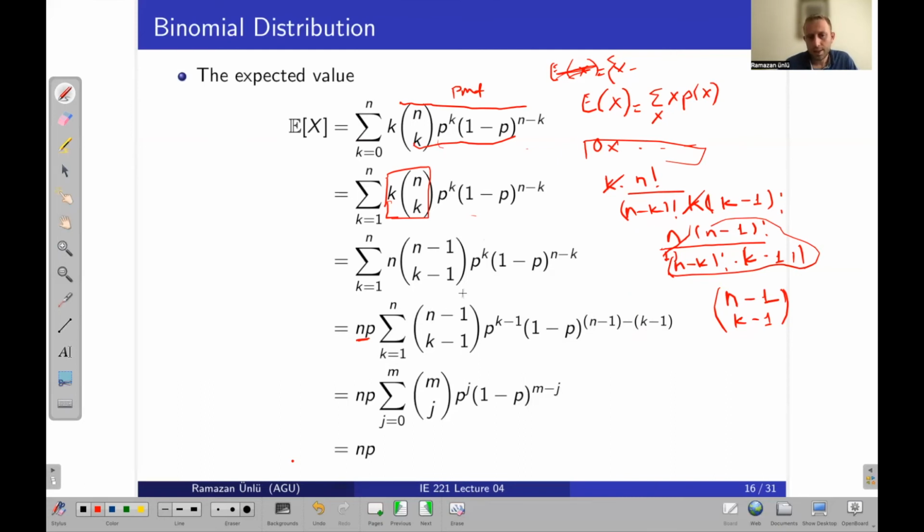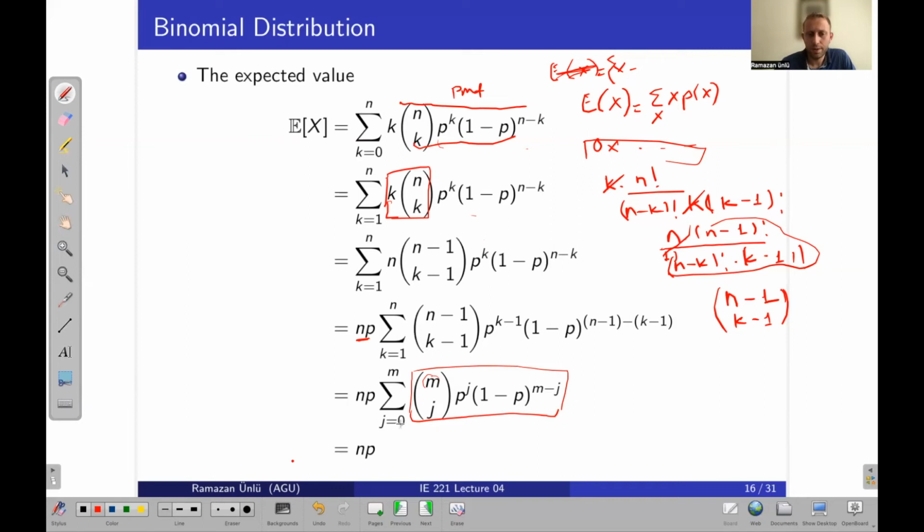So let's say n minus 1 is m and k minus 1 is j. So it will be p to the j times 1 minus p to the m minus j, right? This is also the PMF, the probabilities. So what was the total probability? It is equal to 1, right?